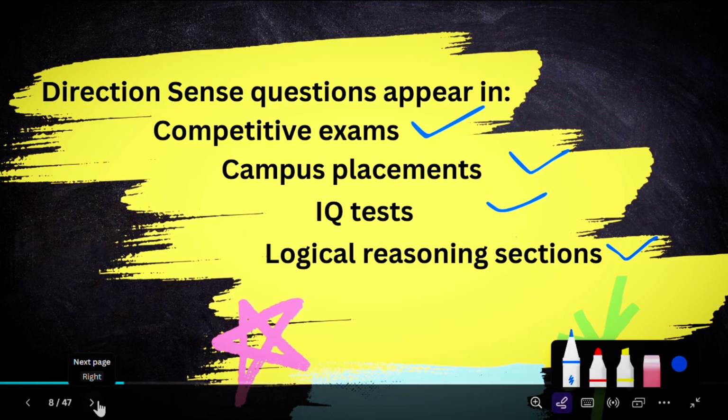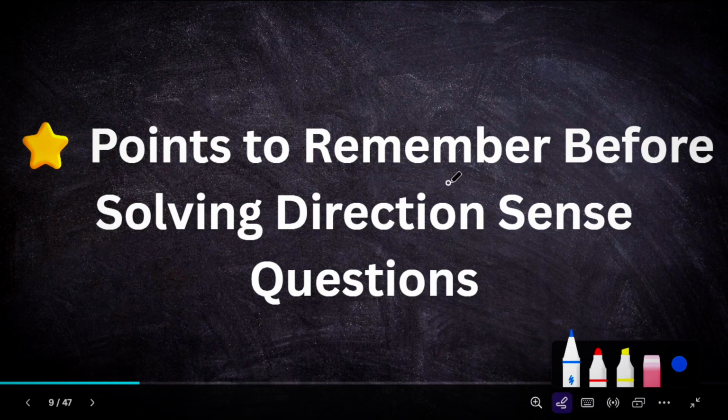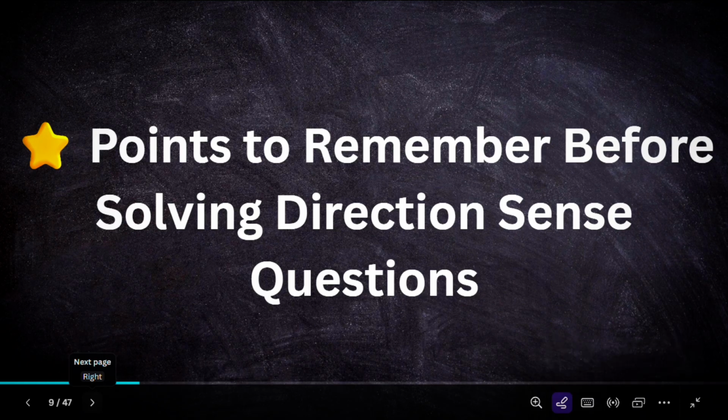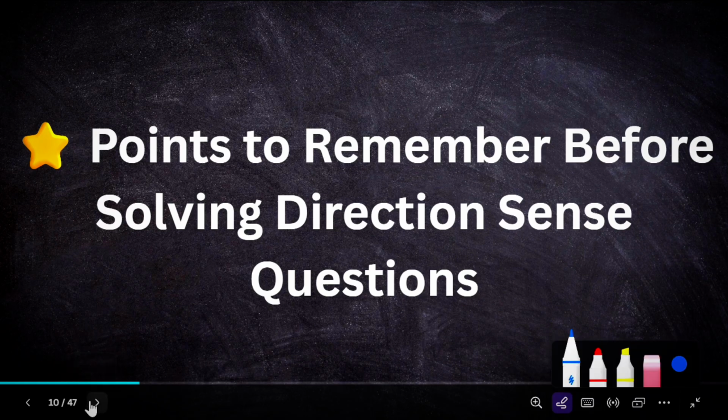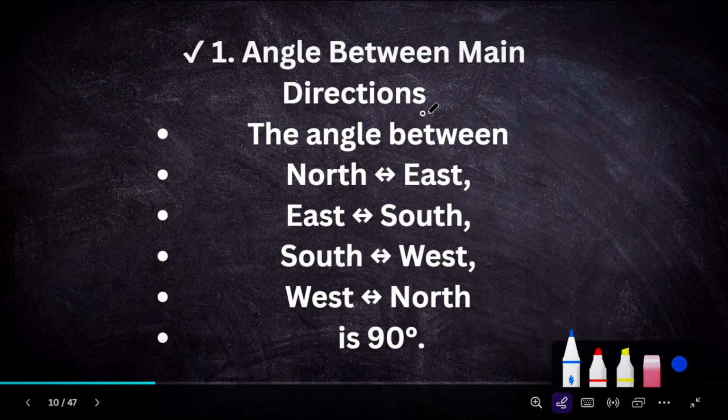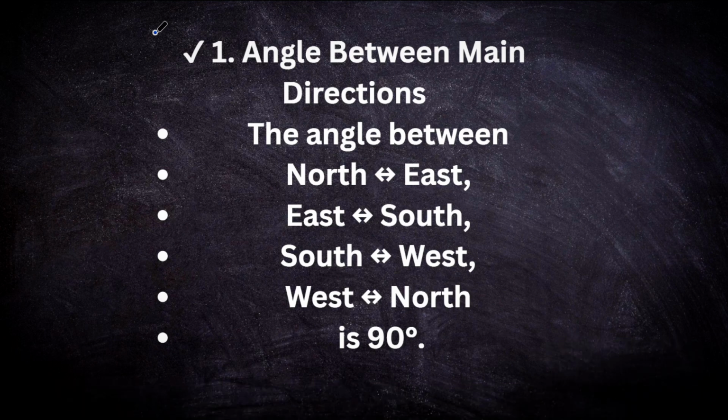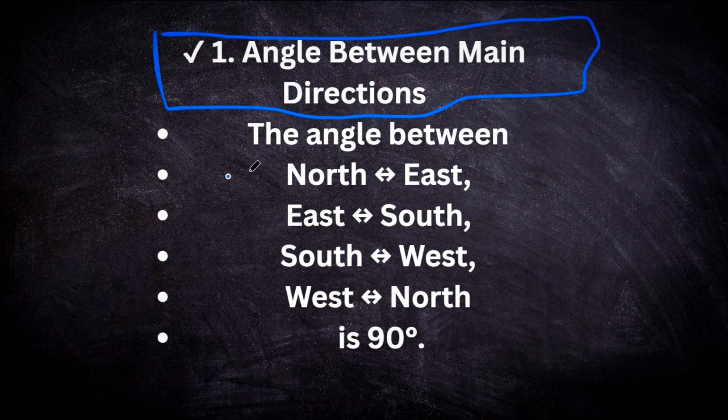So the next part is the points to remember before solving direction sense. This is the summary of how to solve direction sense questions. The first important point is the angle between the main directions. The angle between the main directions is 90 degrees.